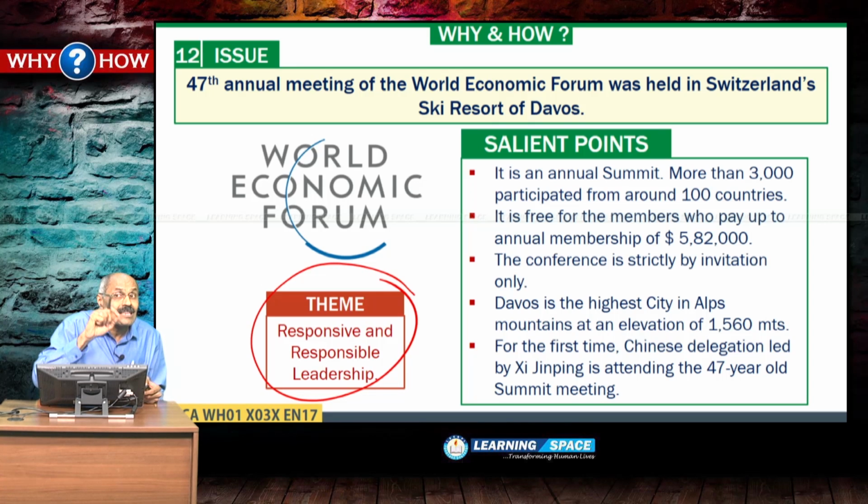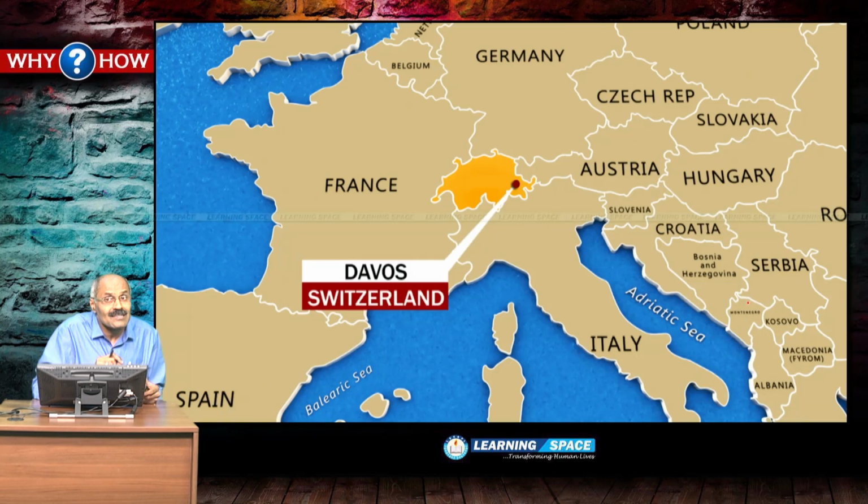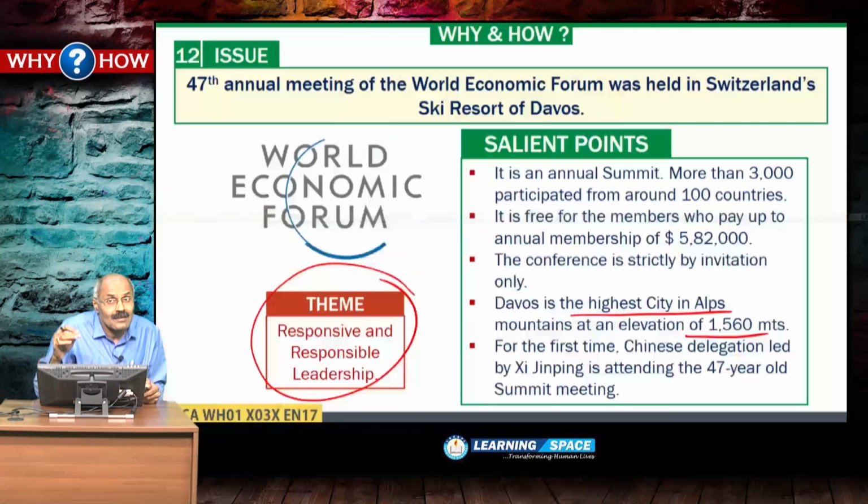Davos is the highest city in the Alps mountains at an elevation of 1560 meters. It is in Switzerland. There every year business leaders and government heads meet and discuss the pressing issues with regard to the world, right.